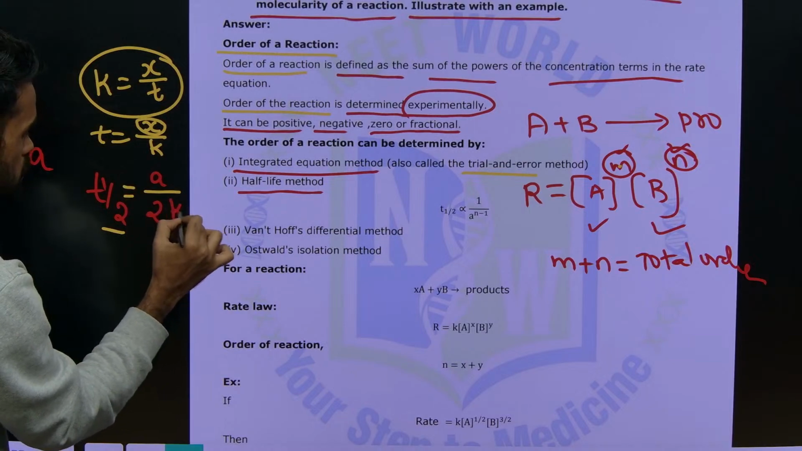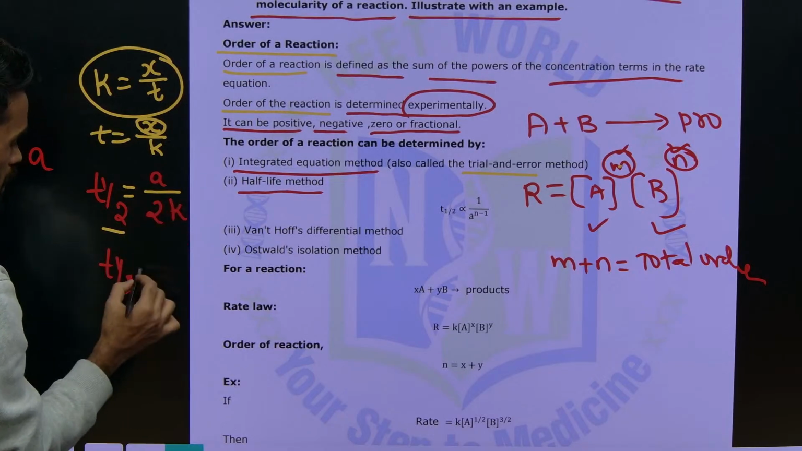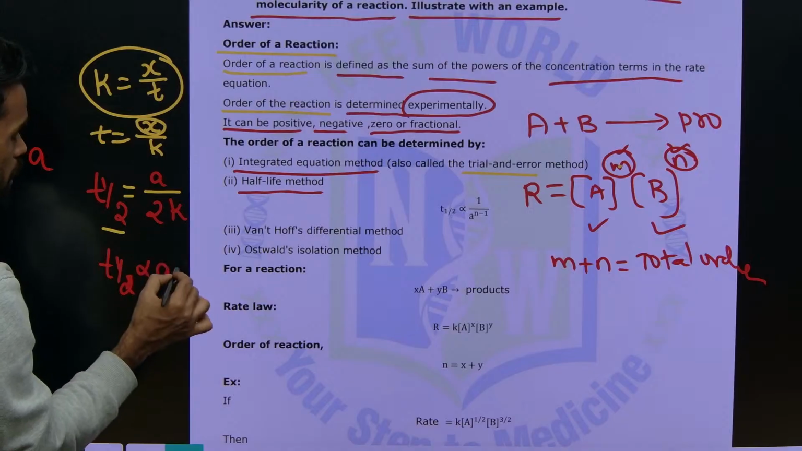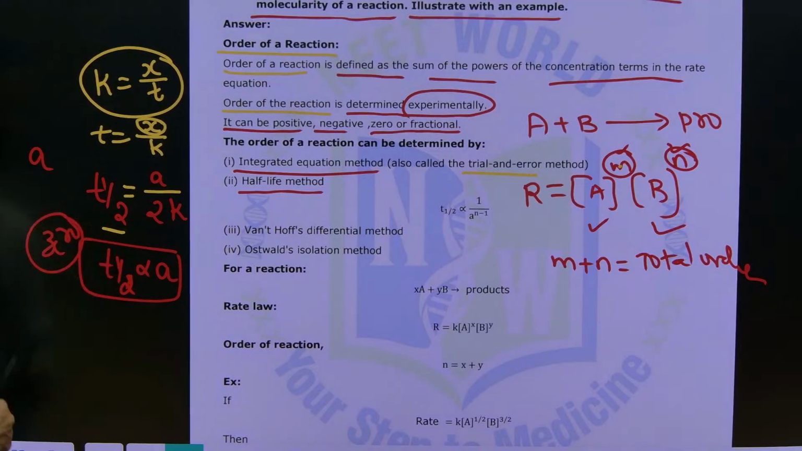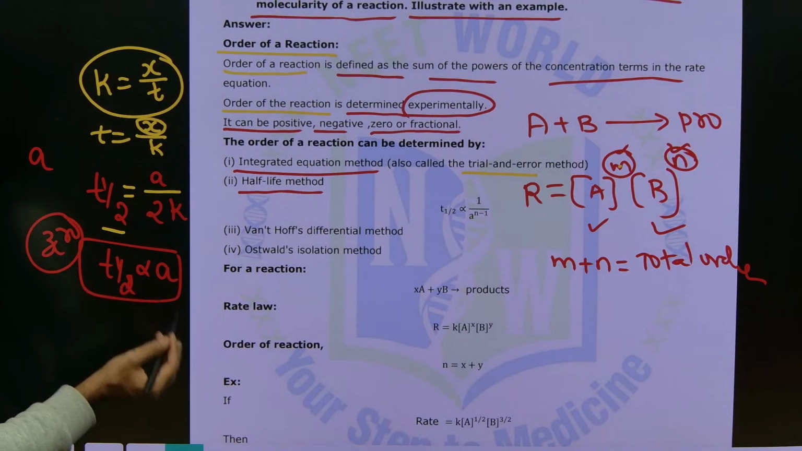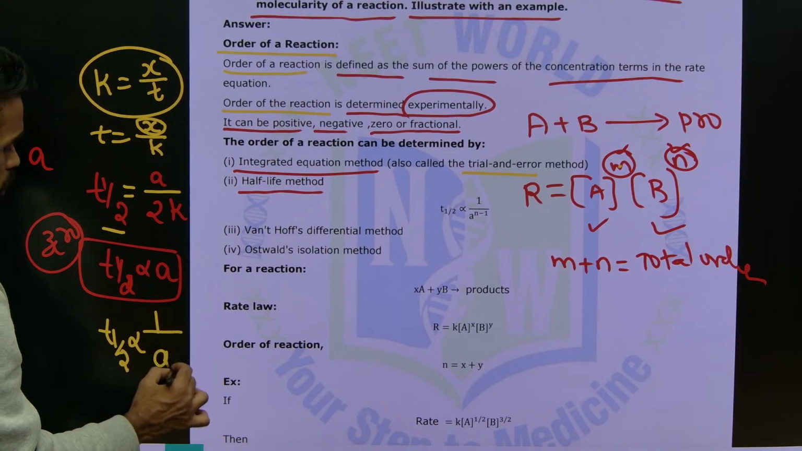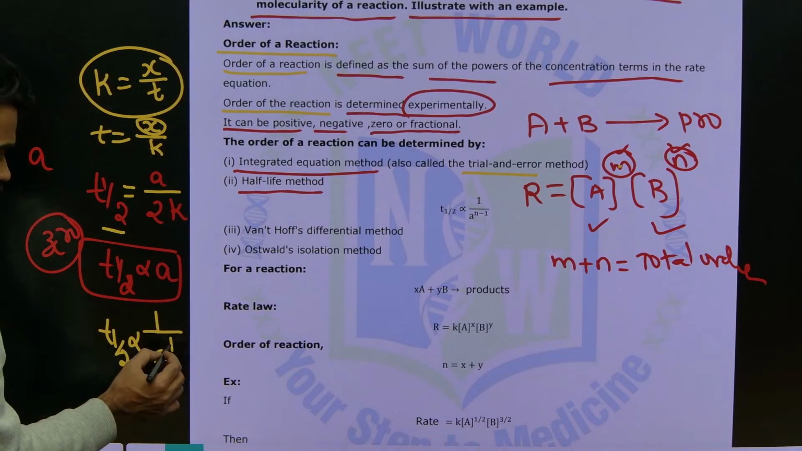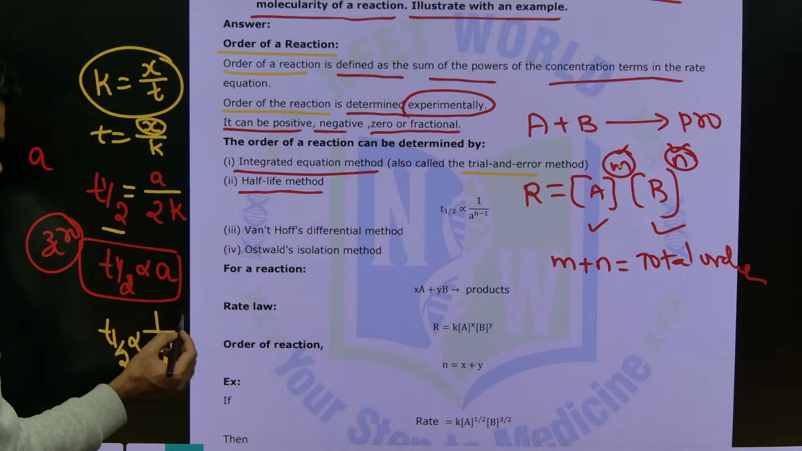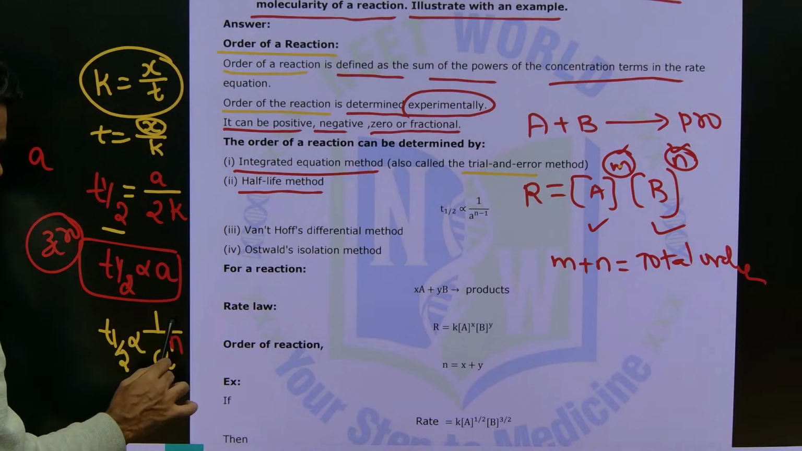Then next k naught. So here you get t half equals A by 2 k naught. That is, t half is directly proportional to A in case of zero order reaction. Now for first order, it will be independent. For second order, t half will be 1 by A to the power 1, so t half is inversely proportional to A. For third order, it is A to the power 2. So he is generalizing this as t half is inversely proportional to 1 by A to the power n minus 1.